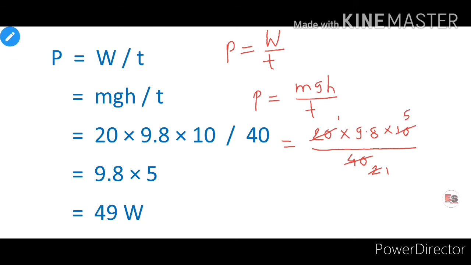Therefore, we get power P is equal to 9.8 into 5. 9.8 into 5 is 49 and unit of power is watt. Therefore, the power delivered by the man to the box is 49 watt.